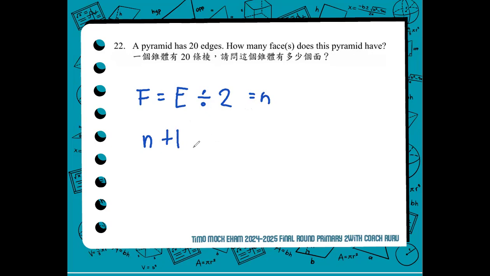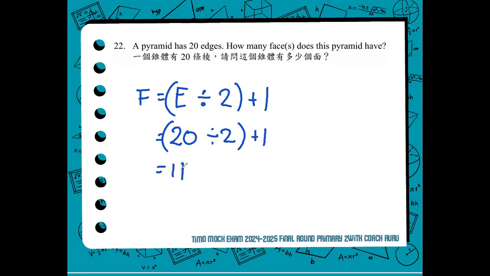Or to shorten the formula, it is e divided by 2, plus 1. We are given 20 edges. We divide it by 2. The answer is 10, plus 1, 11.